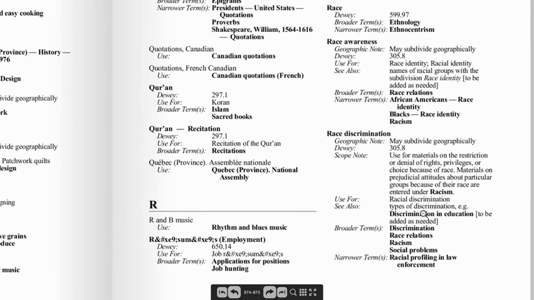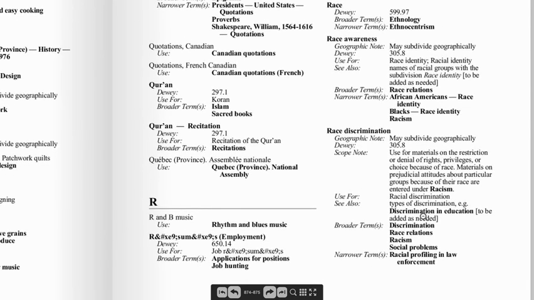It says I may subdivide it geographically, and it says to use this term for materials on the restriction or denial of rights, privileges, or choice because of race. Materials on prejudicial attitudes about particular groups because of their race are entered under racism. And it also says to use race discrimination for the term racial discrimination. So I'm going to use both subject headings. I've decided I'm going to use race discrimination as a subject heading and racism as a subject heading, because I feel like they're both terms my students and teachers would use, and this book is about both of those terms.